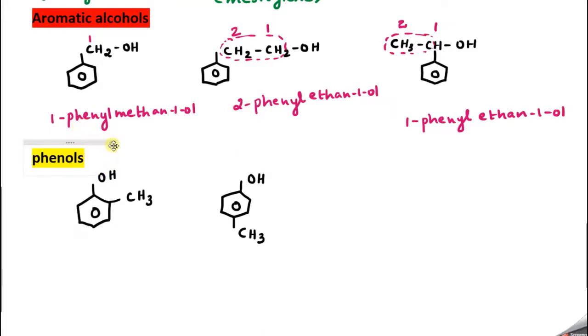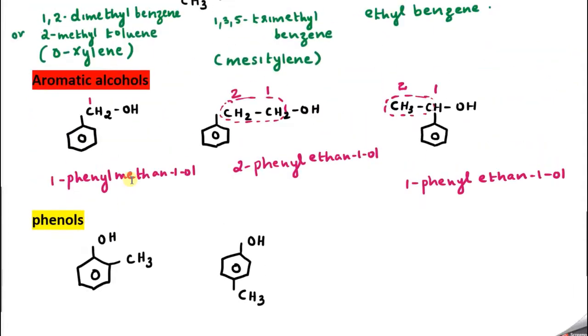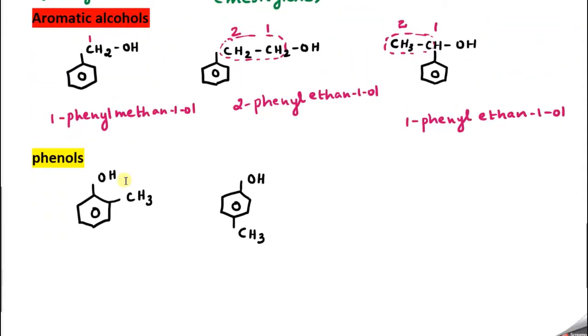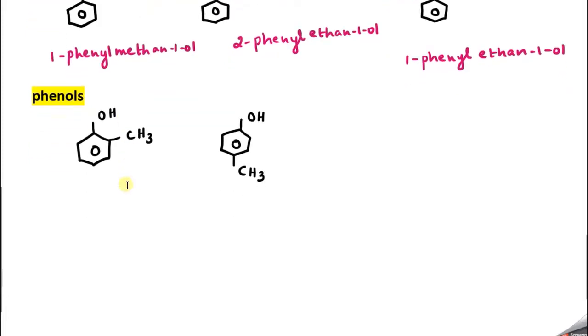Now next go to phenols. What do phenols mean? Aromatic alcohols means the OH group is connected to the side chain, not to the benzene ring. But in phenols you can see the OH group is directly connected to the benzene ring. So what is the name of this compound? Can anybody tell me? When numbering, this will get the highest priority. So this is 1 and this is 2. So we will say